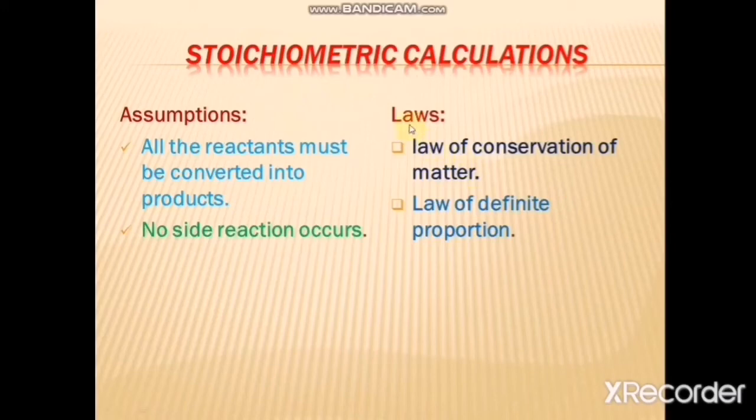So you have to obey the laws. If these two laws are not obeyed, then stoichiometric calculation cannot be performed. Dear students, you have to keep in mind these concepts. If these two laws are obeyed and these two assumptions are fulfilled, then you will be able to perform stoichiometric calculation.